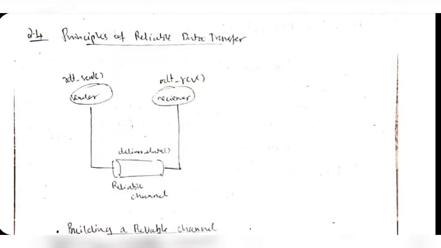Now let's talk about reliable data transfer. In reliable data transfer, we will have the sender and the receiver, and along with that we will have an intermediary. To ensure the correct transmission of data, we will have a reliable data transfer link. This is known as a reliable channel. In this module there will be many diagrams, so I have not drawn all of them, but I will be giving you a hint on how to make the diagrams on your own.